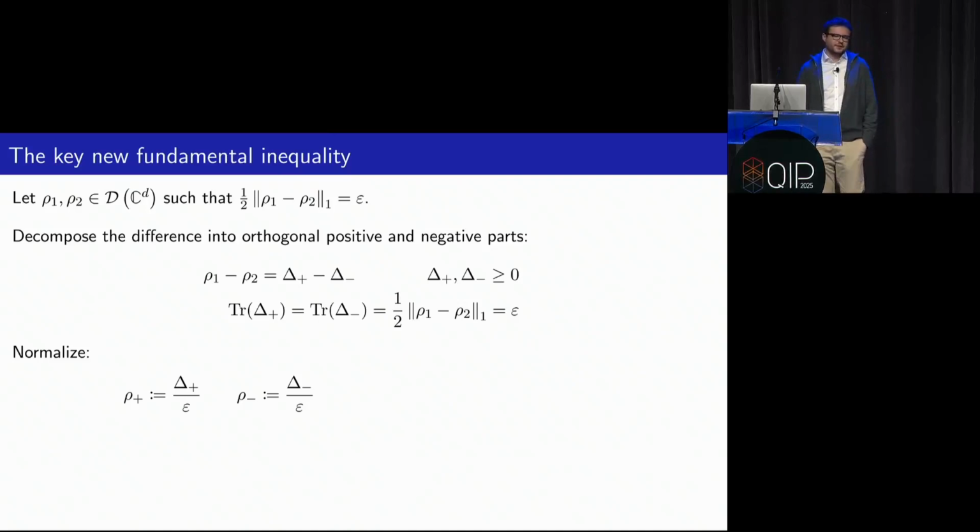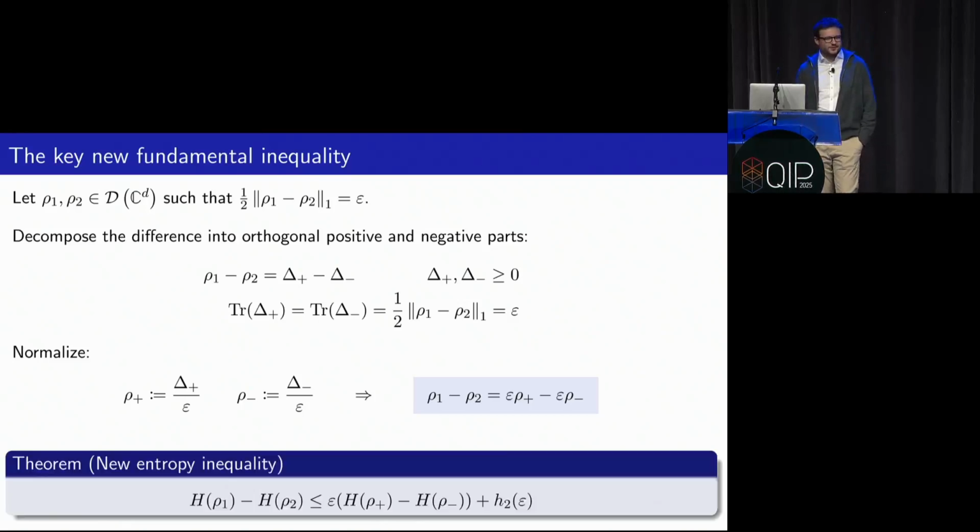And these are things I'm going to call rho plus and rho minus. And then they will satisfy this equation, kind of just from the definition. And it turns out this is all that you need to write down a new entropy inequality. So what do we get?